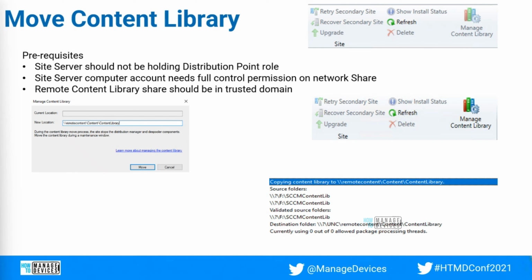So if you are having 1.5 TB of package content, it will start copying the files first, and then it goes for a verification, and then it starts again copy and again verification and again copy and again verification. It goes in a loop. It will not stop. So that's a known issue with the content move. That is why I mentioned, first merge the content and then go for the move content, right?